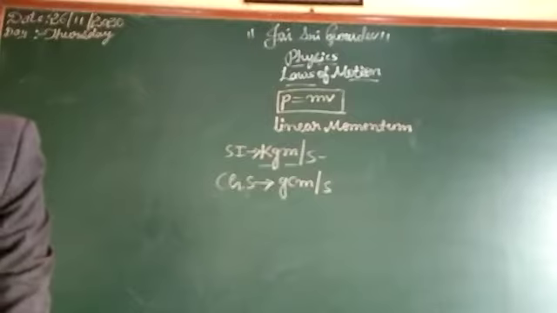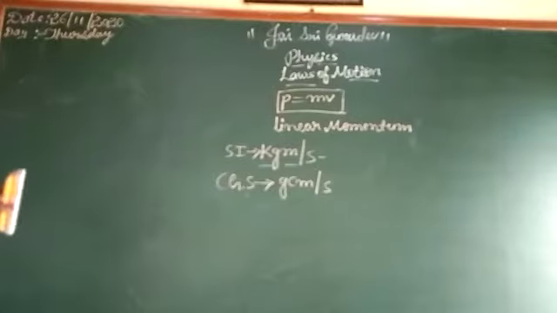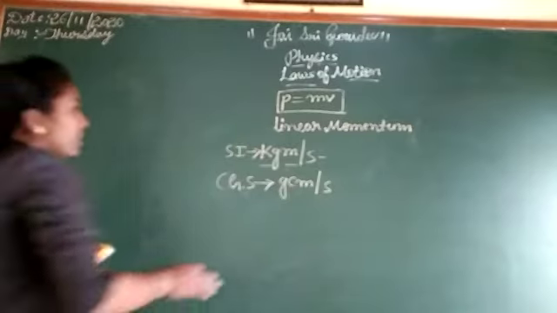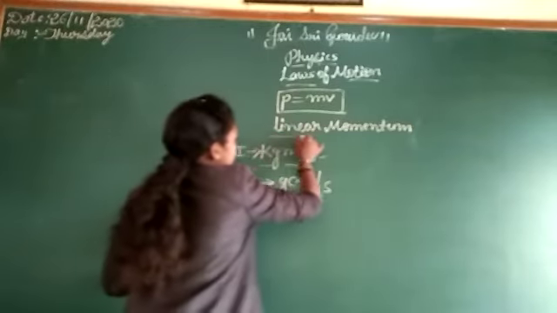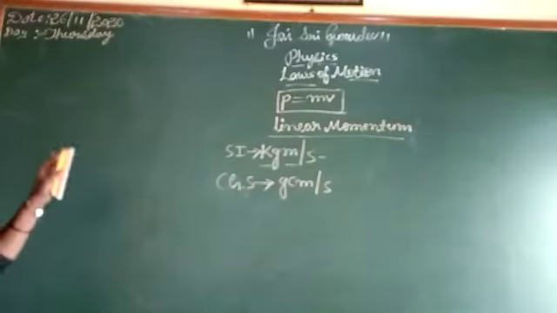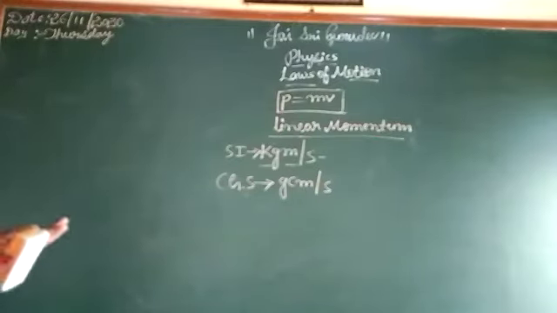Okay, next I will continue with change in momentum. You want to remember the linear momentum mathematical formula: small p is equal to m into v.